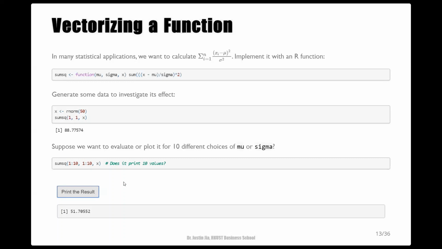So as you can see here, it only returns a single value. Why? The reason is that this calculation is implemented via vectorized operations. So in this call, the two vector arguments were first recycled and then involved in this calculation in an element-by-element fashion. And the intermediate results are finally aggregated by sum to a single value.